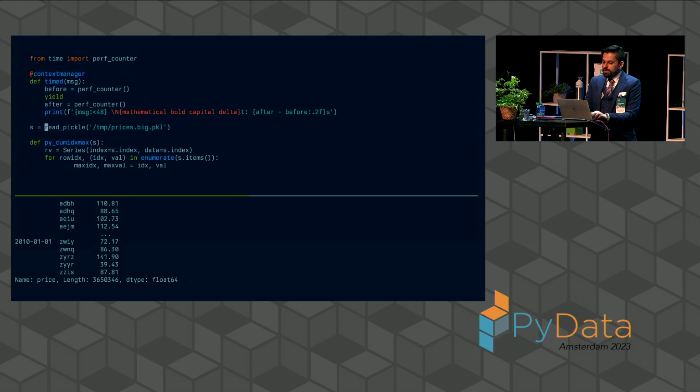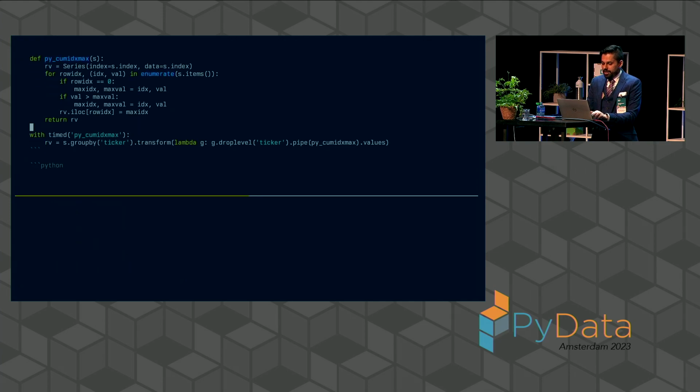the Python loop with the dot items with our cumulative index max. And when we do this, we see exactly why we are told, do not do a dot items, do not do a dot iterrows, do not operate in pandas row by row at the Python level, because I ran this code about 5 seconds ago, it is still running.